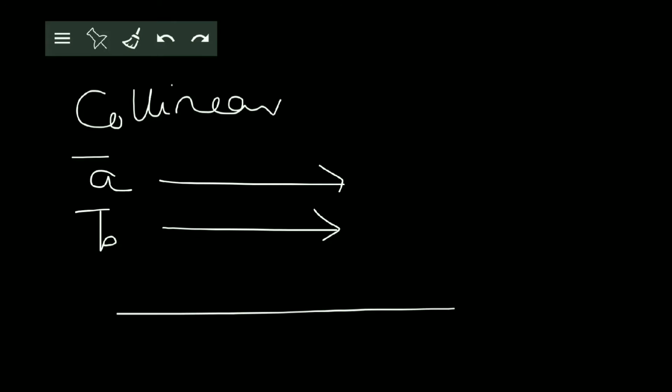Or, the more standard definition of collinear vectors is that they lie on the same line. So here A and B lie on the same line, so they are called collinear vectors. Then what are free vectors?